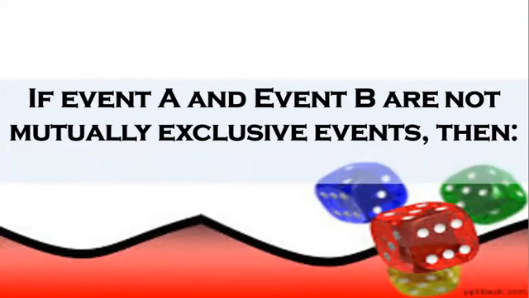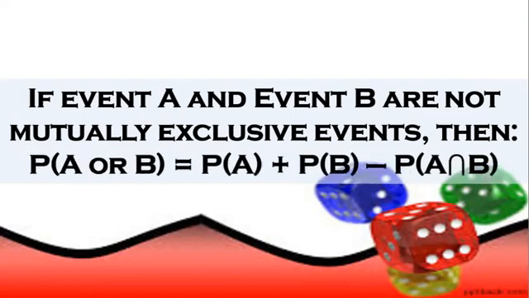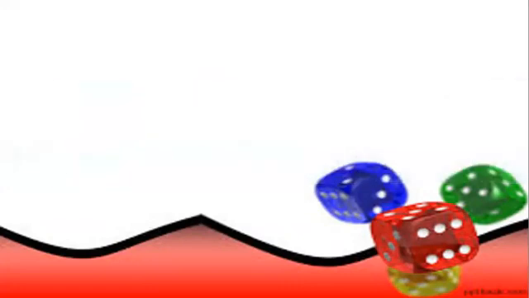And so let's have naman po, if the event A and event B are not mutually exclusive events. So this will be, kumbaga yung ating formula or pattern na gagamitin. So ganun pa rin po yung keyword natin. We will have, or we still need to look for the word or. The probability of A or B is equal to the probability of A plus the probability of B. So ganun pa din po pag-a-add natin. Minus yung probability po ng A intersection B. So when we say A intersection B, so ano po or ilan po yung common doon sa dalawang events na yun. So for better understanding, let's have this example.